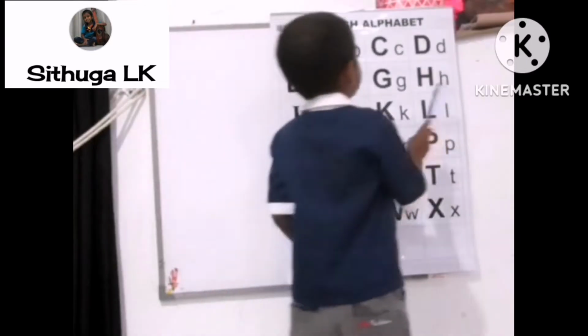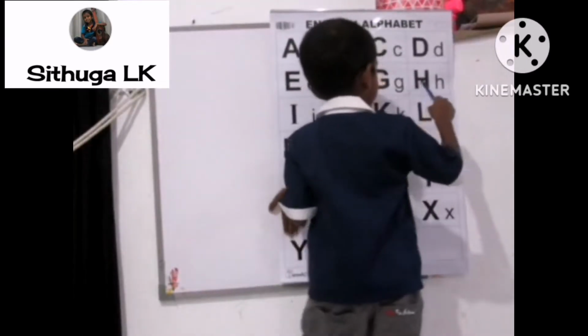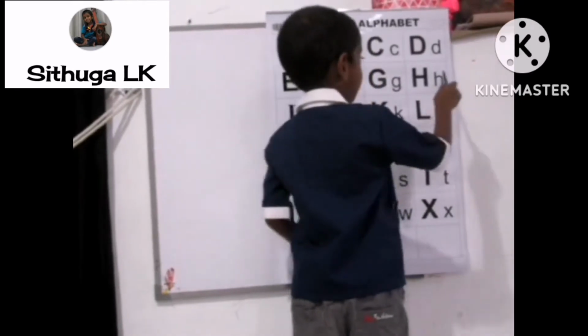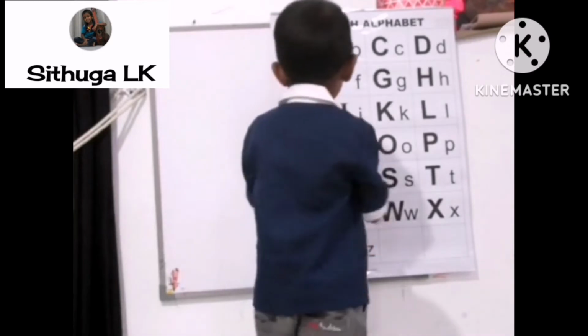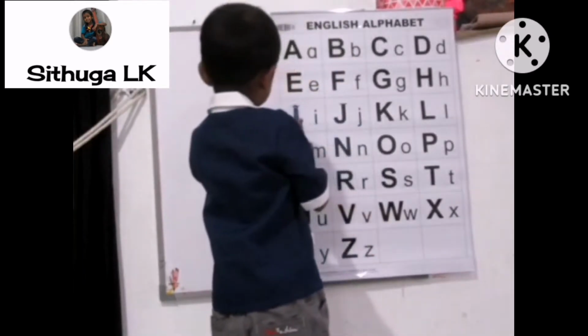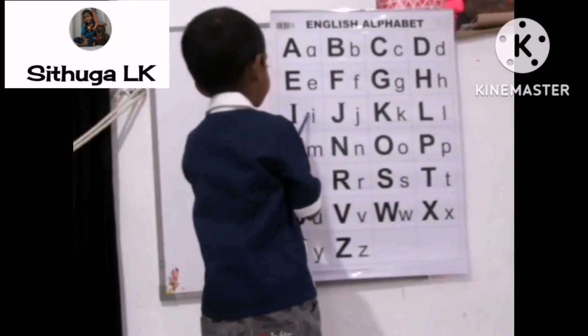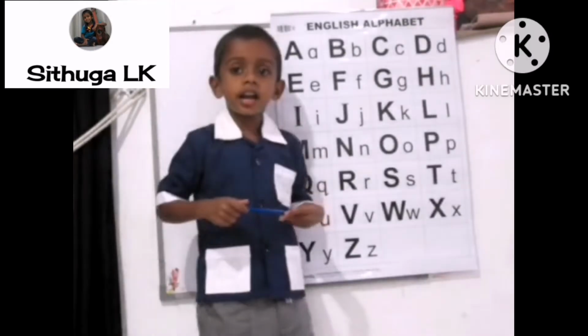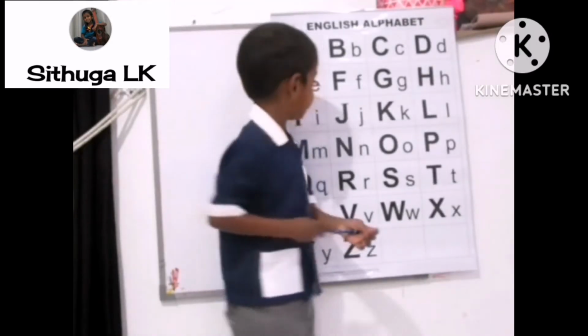Ooh. Capital X, simple X. What is the sound of H? H. Capital I, simple I. What is the sound of I? E.